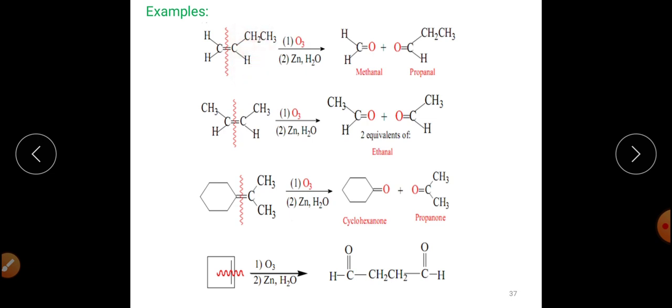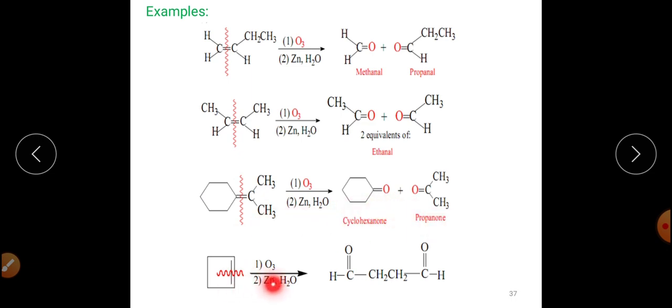Similarly, we can have this particular molecule, which can be converted into two molecules of acetaldehyde. Similarly, this is another example in which we will have cyclohexanone and the other moiety will be acetone.